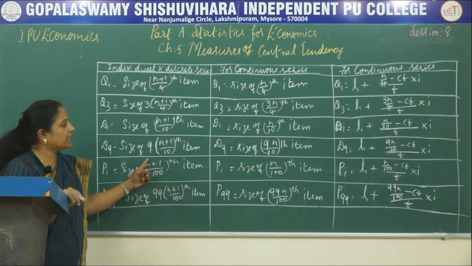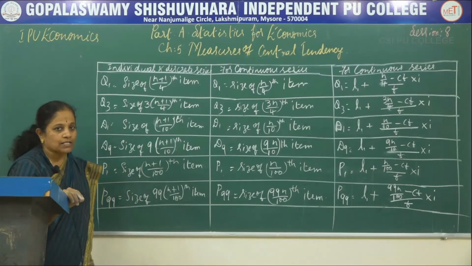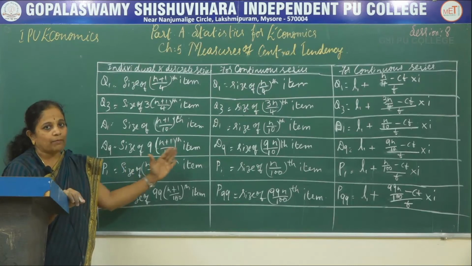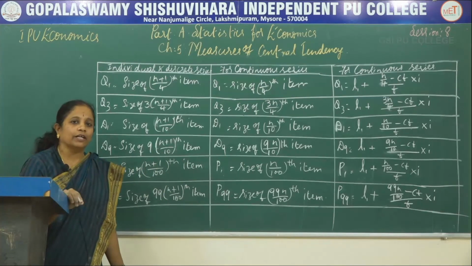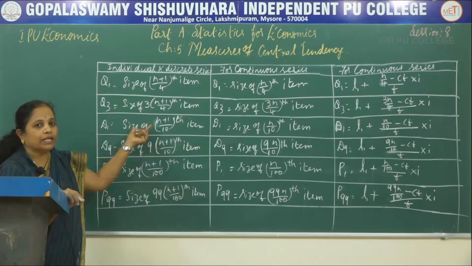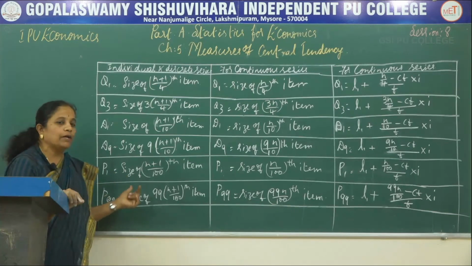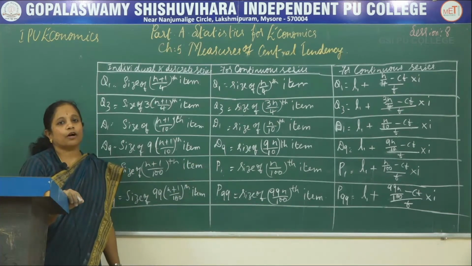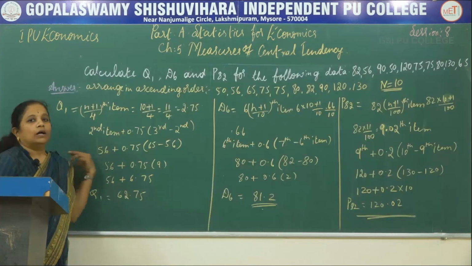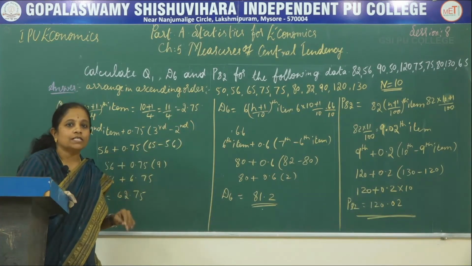These are very important formulas that you should know. So better take a photo of this and write these formulas in a book, and then with the help of these formulas you can calculate the answers. For any number between D1 to D9 the same formula applies, and for any number between P1 to P99 the same formulas apply.